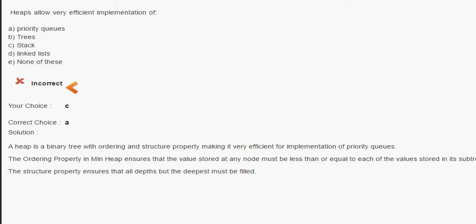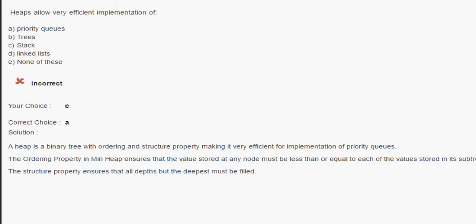What is a heap? You need to know. Okay, the very first answer you will give is stack, that a heap allows very efficient implementation of a stack, but that's not the thing. A priority queue, it is an ordering priority in the minimum heap, ensures that the value stored at any node must be less than or equal to each of the values stored in its subtree. Or, for example, for a max heap, it's greater than or equal to.